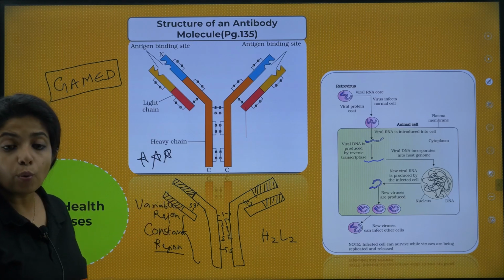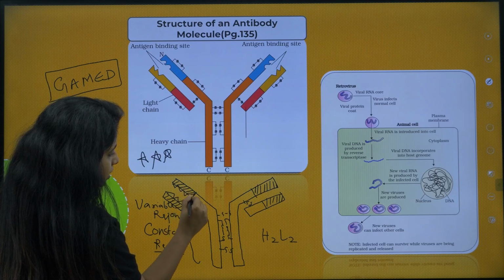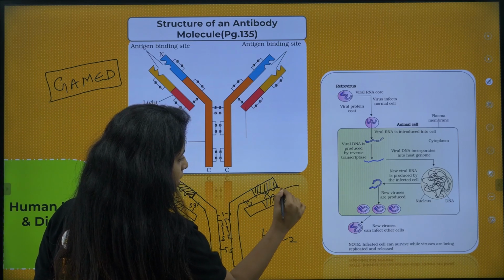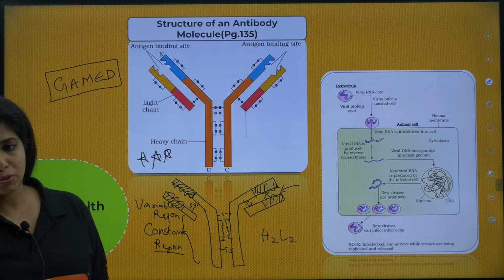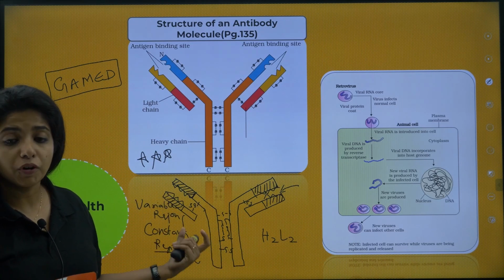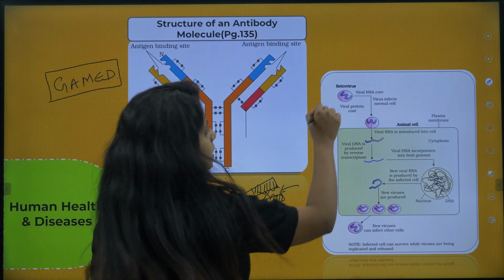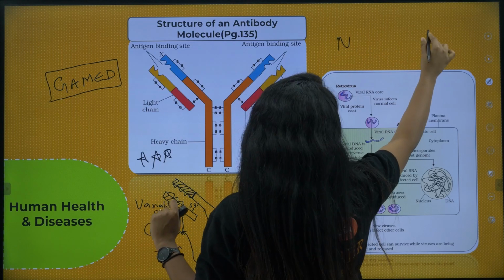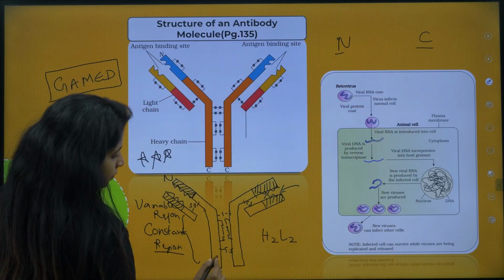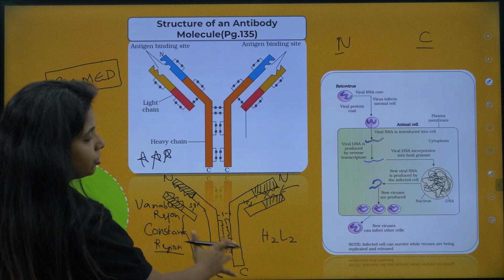These antibodies have to bind to what? Antigens. So you should have antigen binding sites over here. So these are what, children? Antigen binding sites. Mention that as well. Now this is a protein. Immunoglobulin, basically antibody, is a protein. Proteins are made up of amino acids, and amino acids have two terminals. One is the N terminal and the other one is the carboxyl terminal. So over here this is the N terminal, and this is the C terminal. This is the structure of antibody.